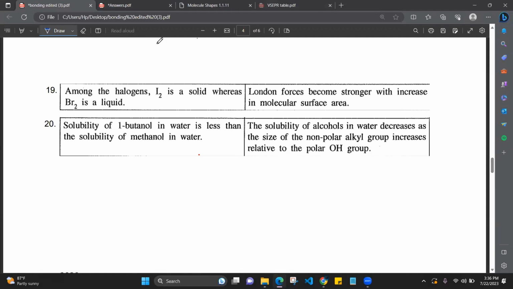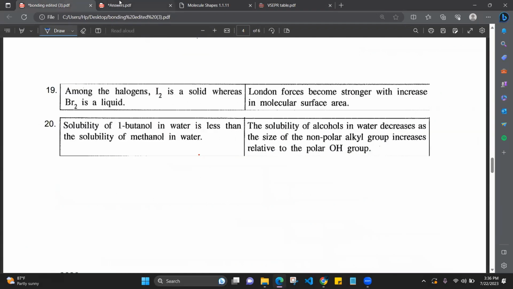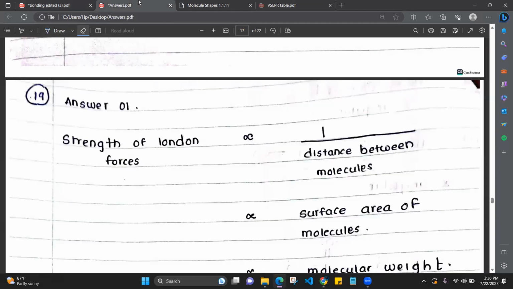Now, before that, the physical state of a molecule will depend on the intermolecular interactions, whether they are solid, liquid or gases. It will depend on the strength of the intermolecular interactions. How strong the intermolecular interactions are will determine the state of the molecule. So that is the theory there. To see what state, we have to see the strength of the intermolecular interactions, right? Now the strength of London forces: I2 and Br2 are both non-polar.